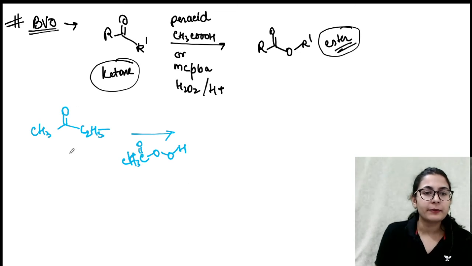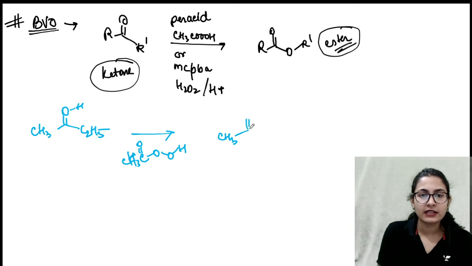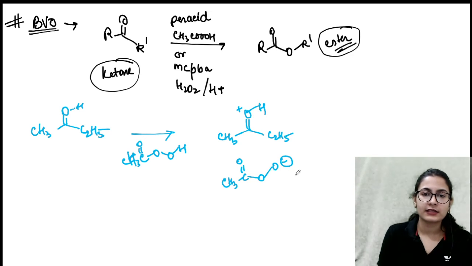So what's going to happen in the presence of peracetic acid? First of all, this oxygen is going to get protonated and it is going to get a positive charge. CH3, C double bond OH, positive charge, C2H5. Yes, what happens is now you have CH3, C double bond O, OO minus in this case.